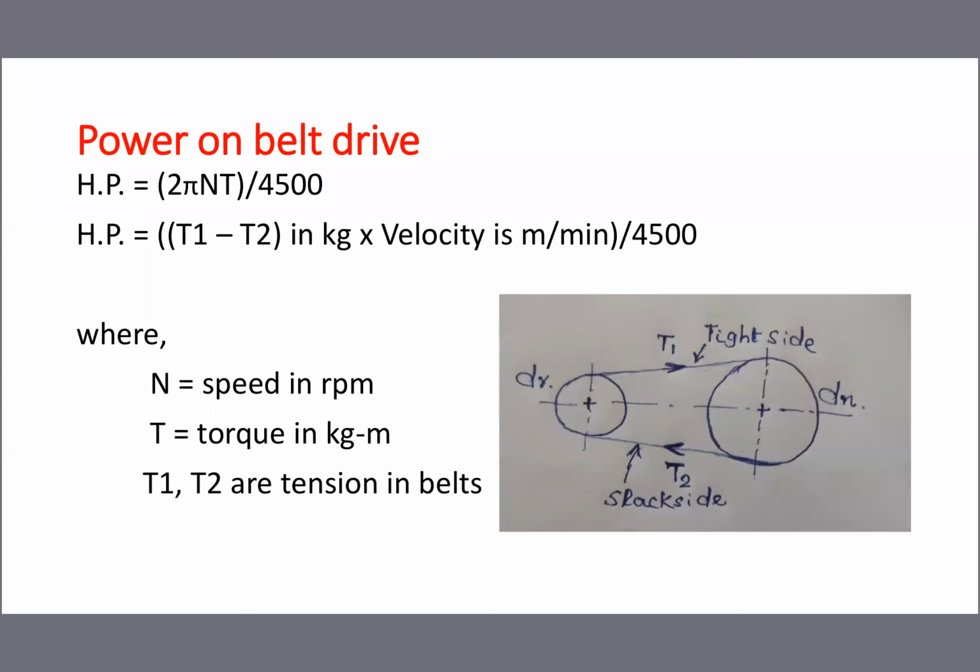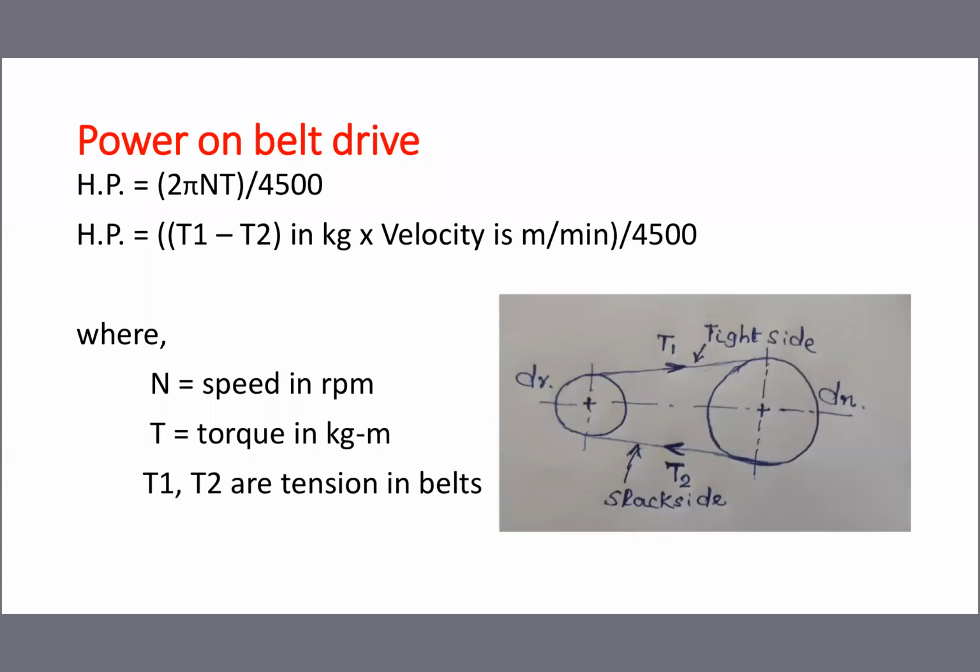And we get power in different ways. Power on belt drive. Normally a pulley is mounted on the motor. Once the motor is switched on, the motor pulley will rotate. That pulley is normally called the driver pulley. I am marking it in the sketch as DR, driver pulley. By means of a belt, we transmit power from the driver pulley to the driven pulley. While power is transmitted, on the belt one side is the tight side and the other side is the slack side, if it is rotating in clockwise direction.